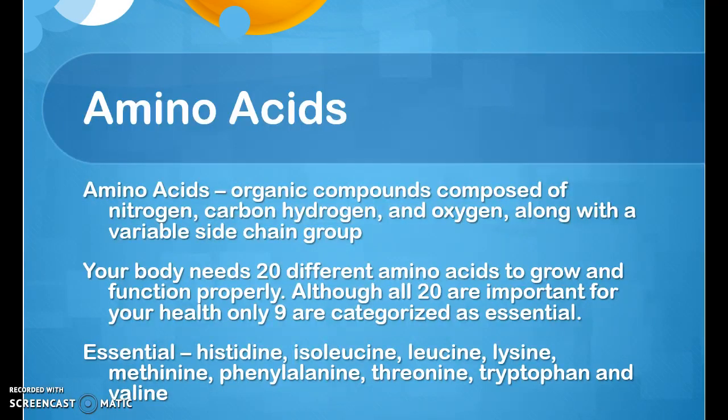Amino acids. Amino acids are organic compounds composed of nitrogen, carbon, hydrogen, and oxygen, along with a variable side chain group. Your body needs 20 different amino acids to grow and function properly. Although all 20 are important for your health, only 9 are categorized as essential. Essential amino acids are histidine, isoleucine, leucine, lysine, methionine, phenylalanine, threonine, tryptophan, and valine.